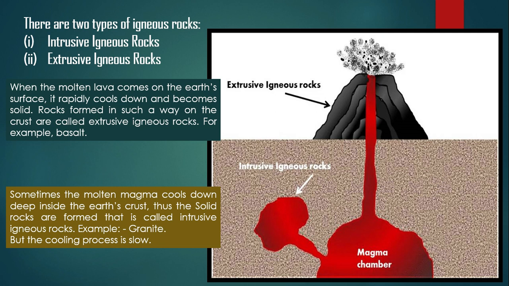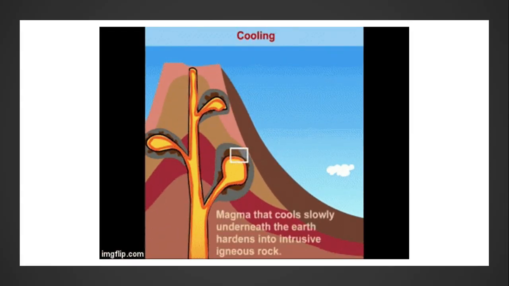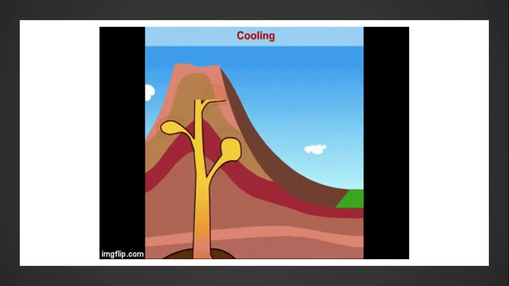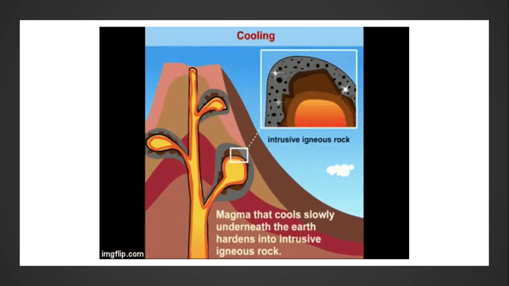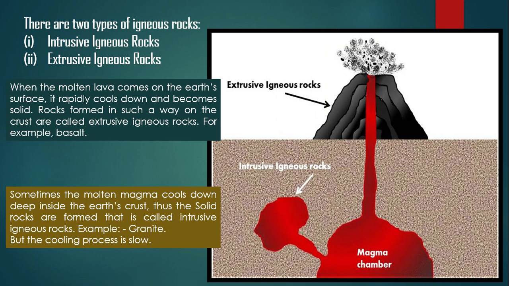But sometimes the molten magma opens a separate vent in the side chambers, like this. But the crust is very hard and doesn't allow the magma to come out, and when it cools deep inside the earth's crust, it forms intrusive igneous rocks.